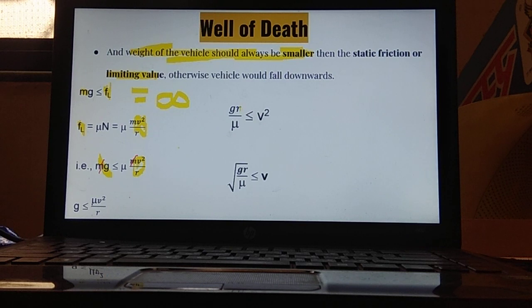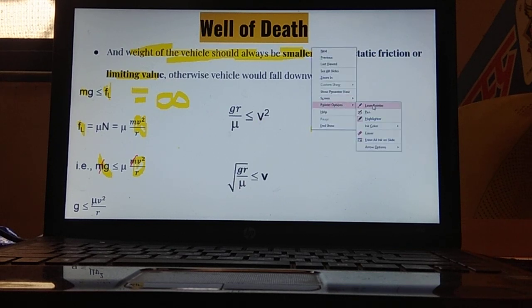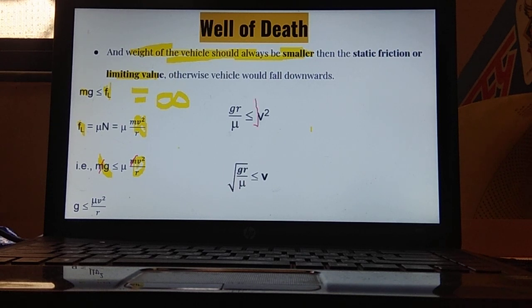So what we'll be getting? gr upon mu is smaller than or equal to v square. But we want to remove this square sign. For removing the square sign, what we'll be doing? We'll be taking square root from both the sides, from here also and here also. So this square root sign and square sign will be getting cancelled. So ultimately what will be left? That is v is equals to root gr upon mu is smaller than or equal to v.